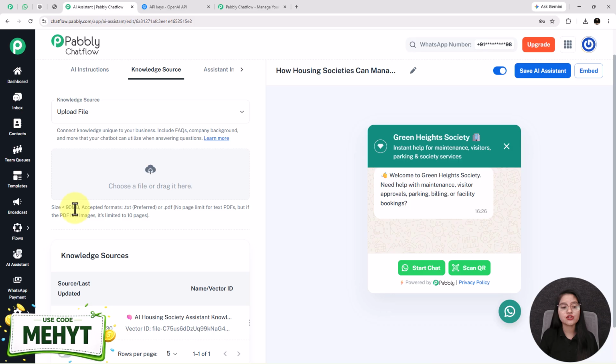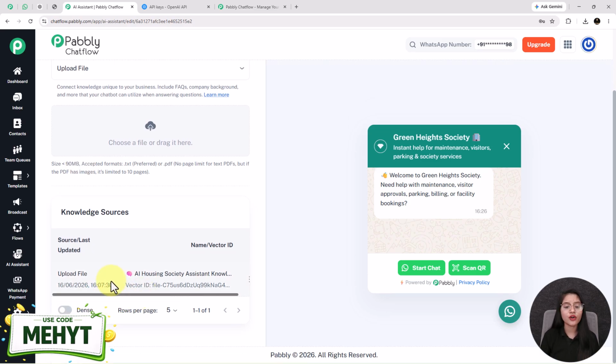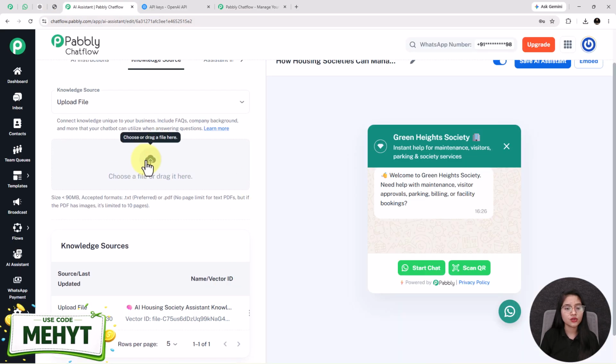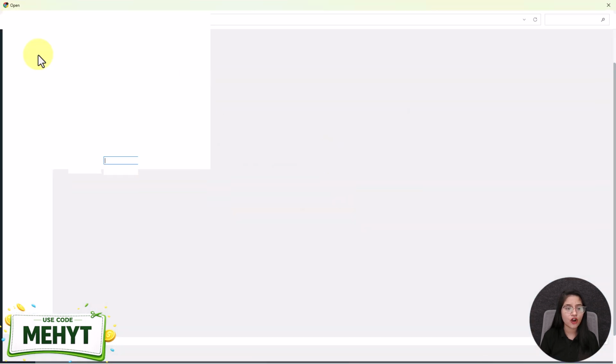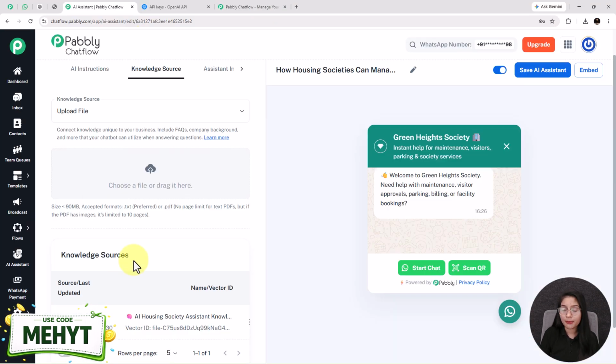The file size should be less than 90 MB and the accepted formats are .txt and .pdf. There is no page limit for text PDF, but if the PDF has images, then it is limited to 10 pages. I have already uploaded the same knowledge base file here. See, this is the same file. For uploading a new one, you have to click on this add new file option, and upload a file from your gallery. So that's all about the knowledge source.